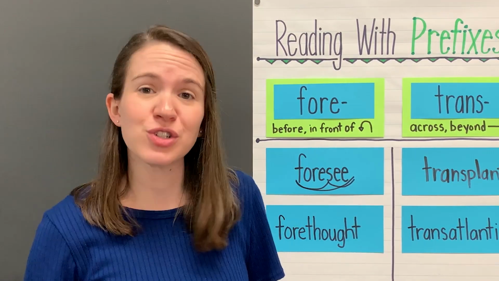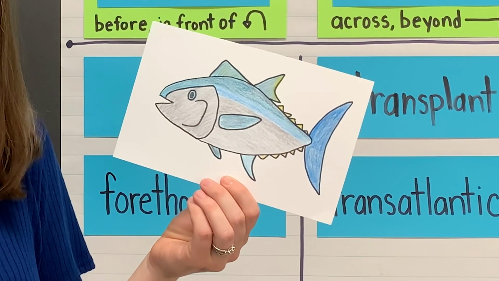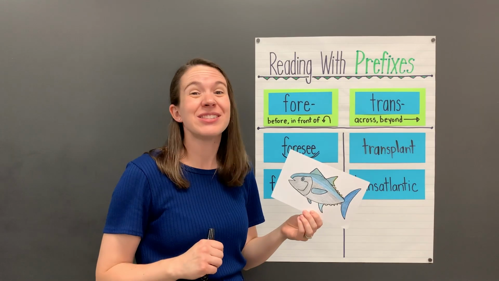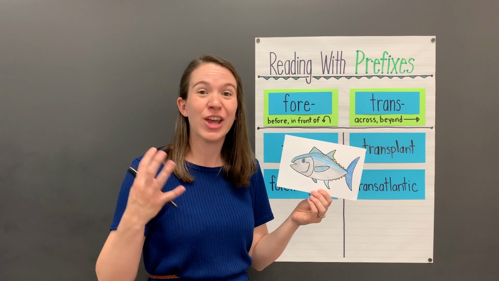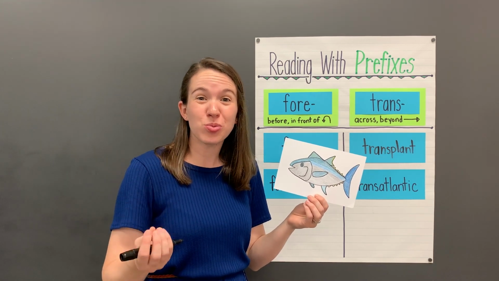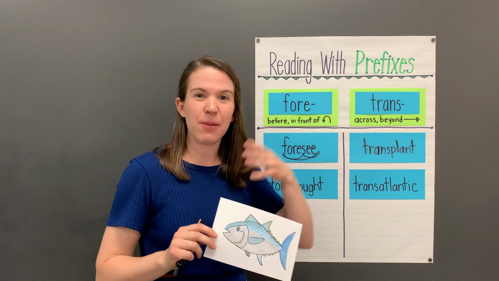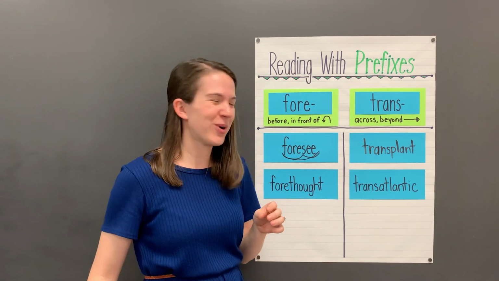When scientists foresee that certain fish are going to become extinct, they sometimes use special places called fish hatcheries to raise more fish. And when those fish grow, they're able to release them back into the wild. Pretty cool, right? Let's read another word together.